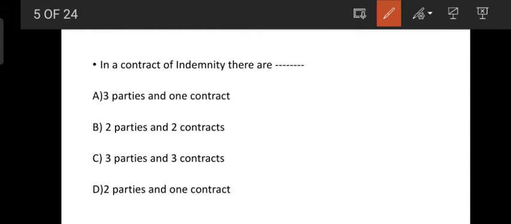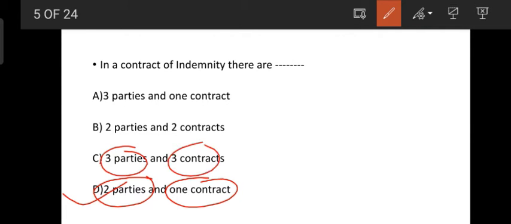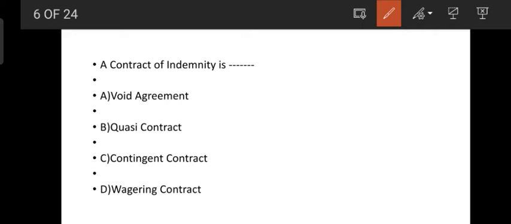In a contract of indemnity, how many parties and how many contracts are there? In a contract of indemnity, there are 2 parties and 1 contract. 3 parties and 3 contracts are in a contract of bailment. So the right answer is 2 parties and 1 contract.